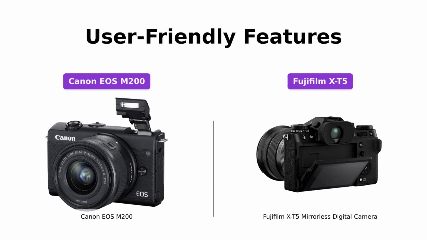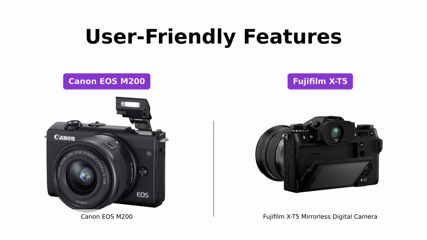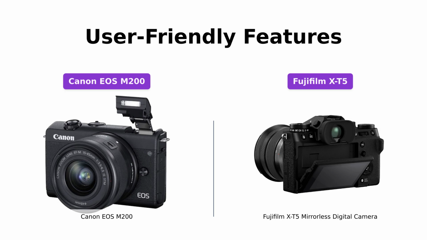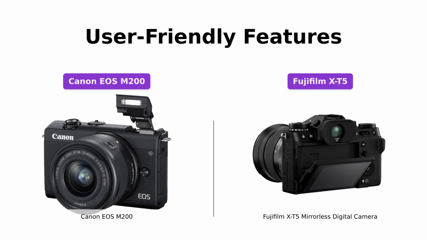The Canon EOS M200 features a 3.0-inch touch panel LCD screen with a 180 degrees tilt option, perfect for taking selfies and vlogs. It also includes built-in Bluetooth and Wi-Fi technology, making it easy to transfer images wirelessly.